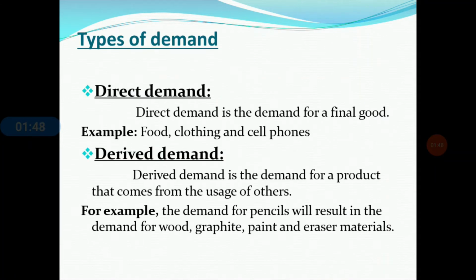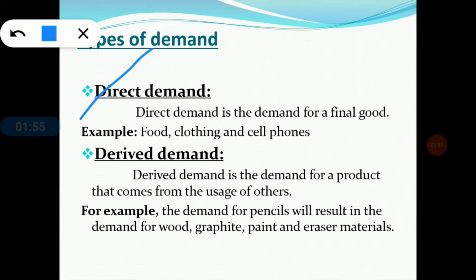Here is the slide for types of demand. Demand is of two types. The first one is direct demand and the second one is derived demand. Direct demand is a demand for a final product or final commodity. For example, the demand for food, the demand for clothing, etc. It is known as an autonomous demand, so it is not dependent on other products.